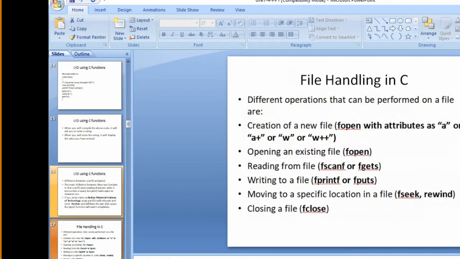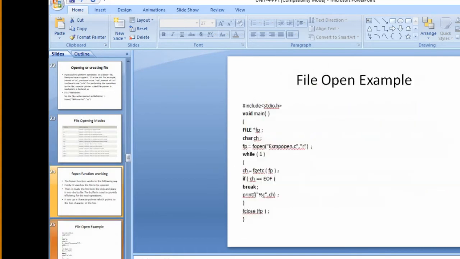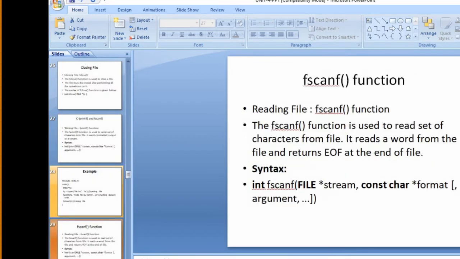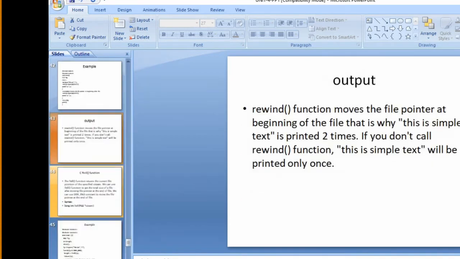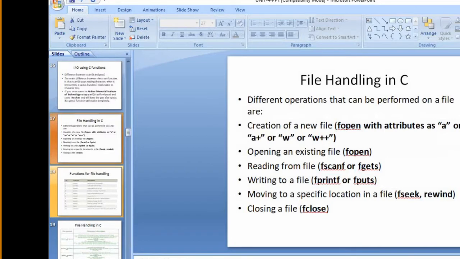Then file handling, we see in C language, how do you perform file handling operations in C? Whenever we perform any file handling, the first step is to open the file. When opening the file, we need to specify the file name.